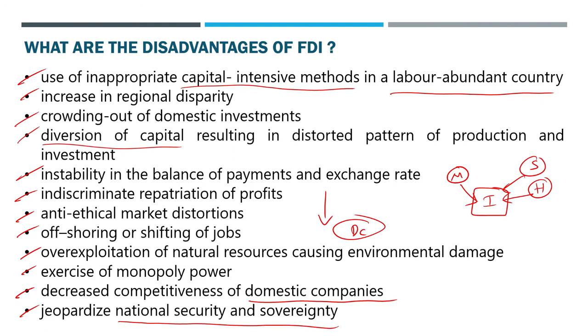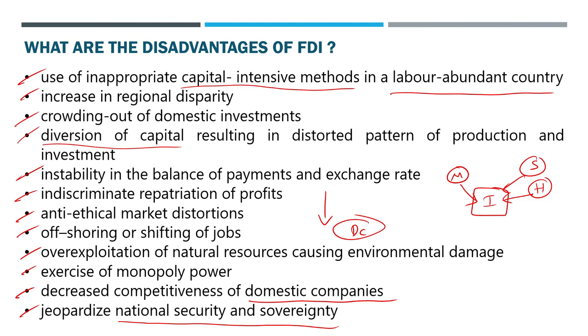But now they are having a kind of watch on us, or maybe they are entering into our privacy, and maybe they have a lot of data that is collected. Maybe that is jeopardizing our national security itself. We allowed them to come to our country and do business. And if they are spying on us, let us say, that is dangerous. We don't know that. A lot of times it so happens many foreign companies may have certain elements of international spies. We don't know that. That can jeopardize national security.